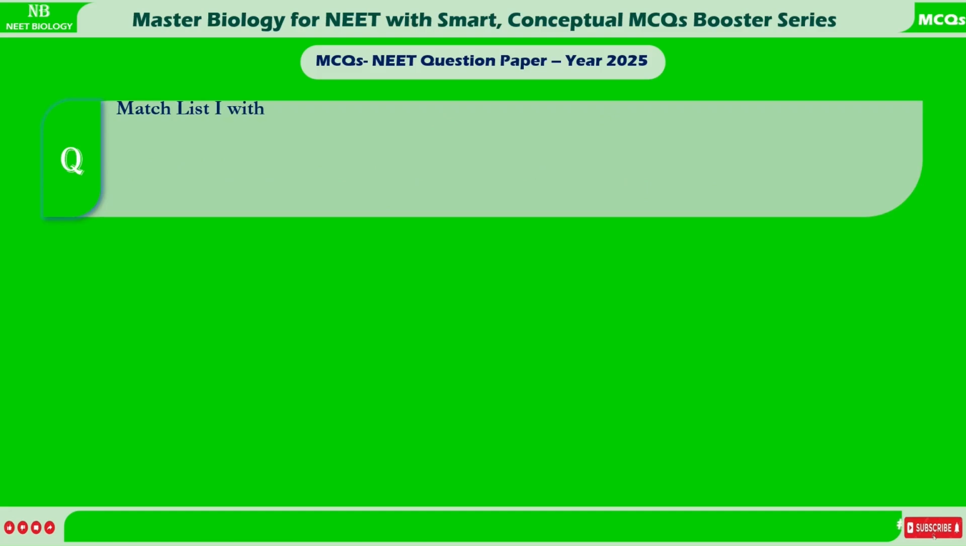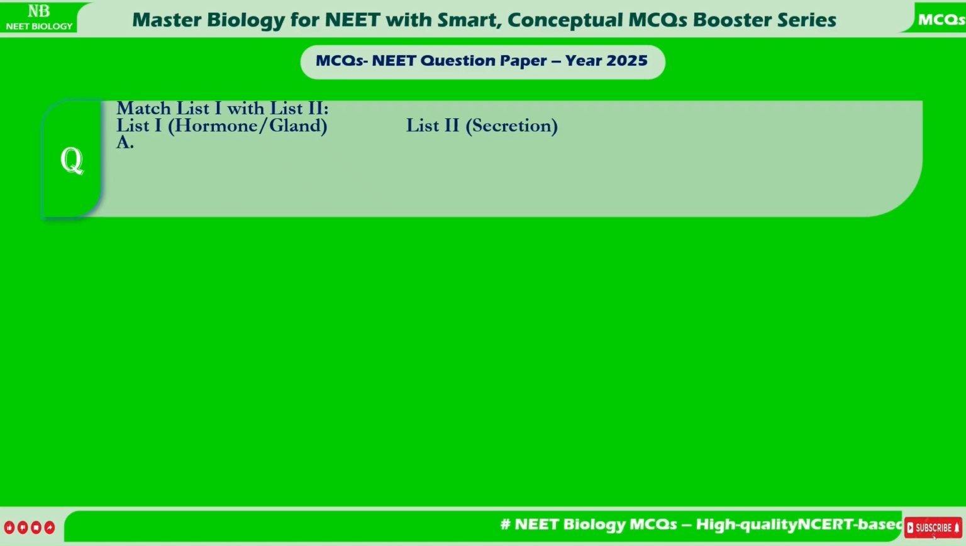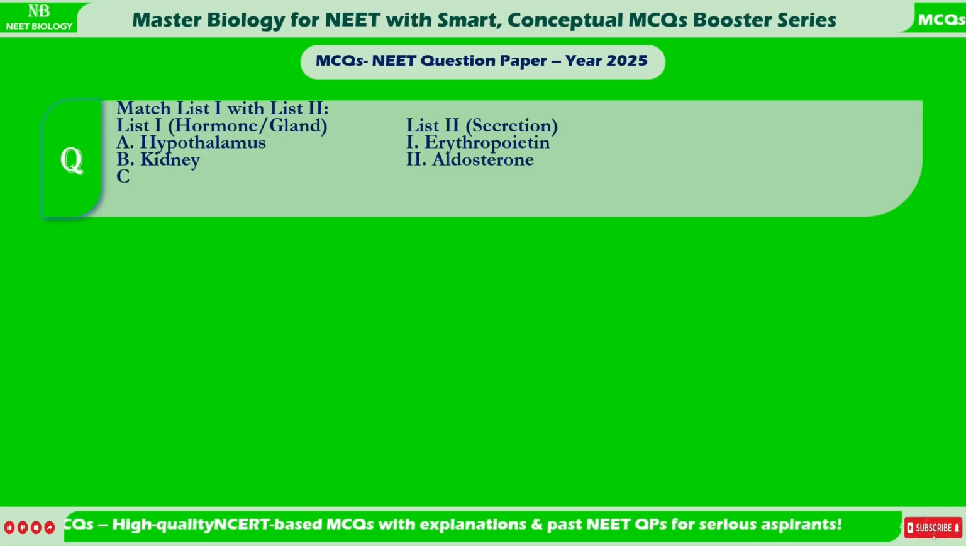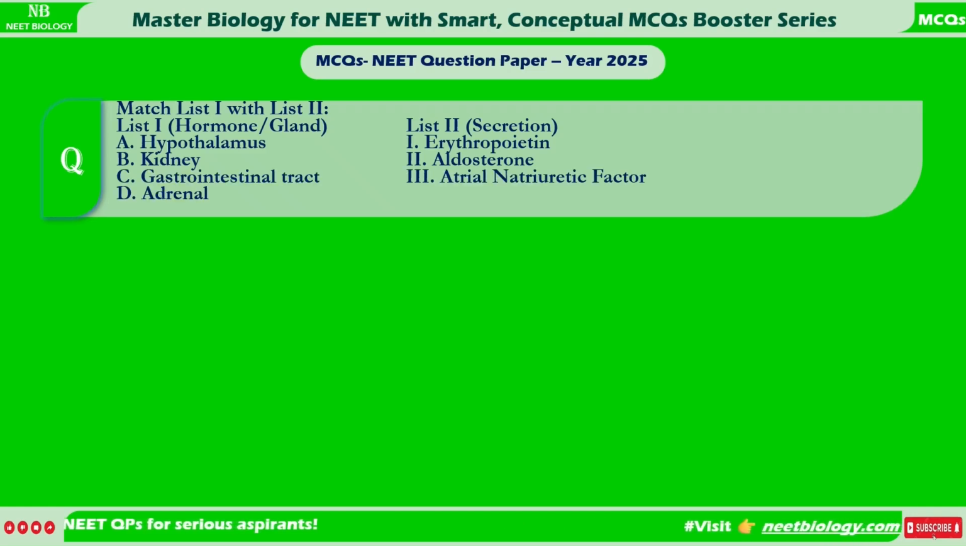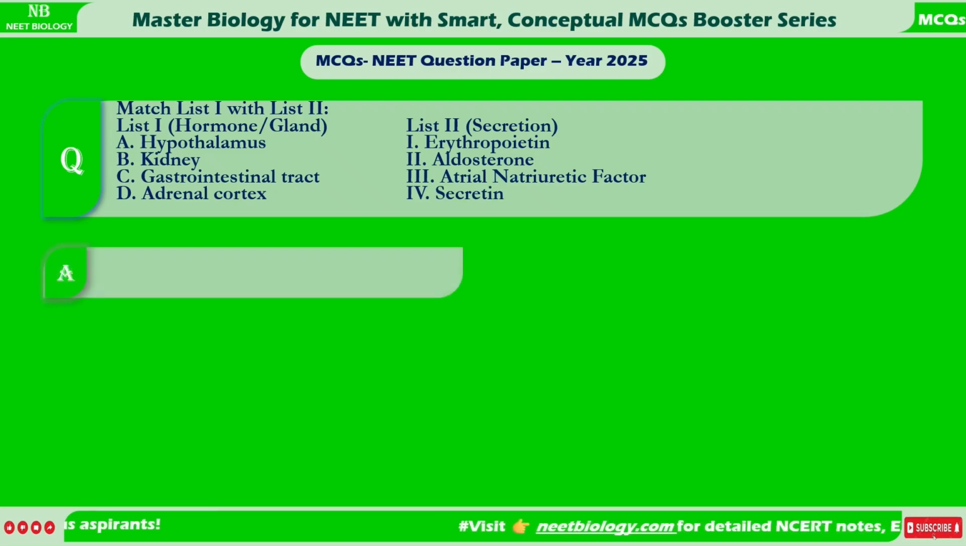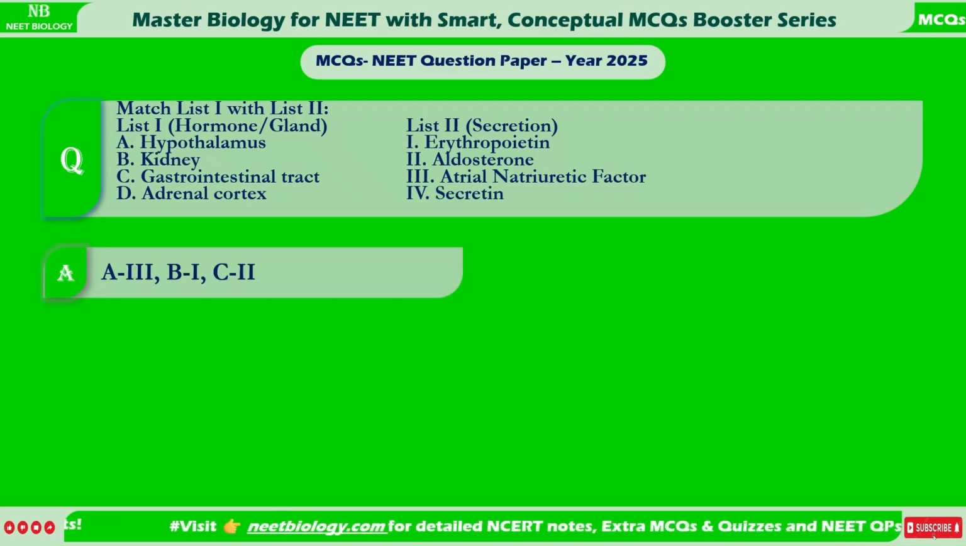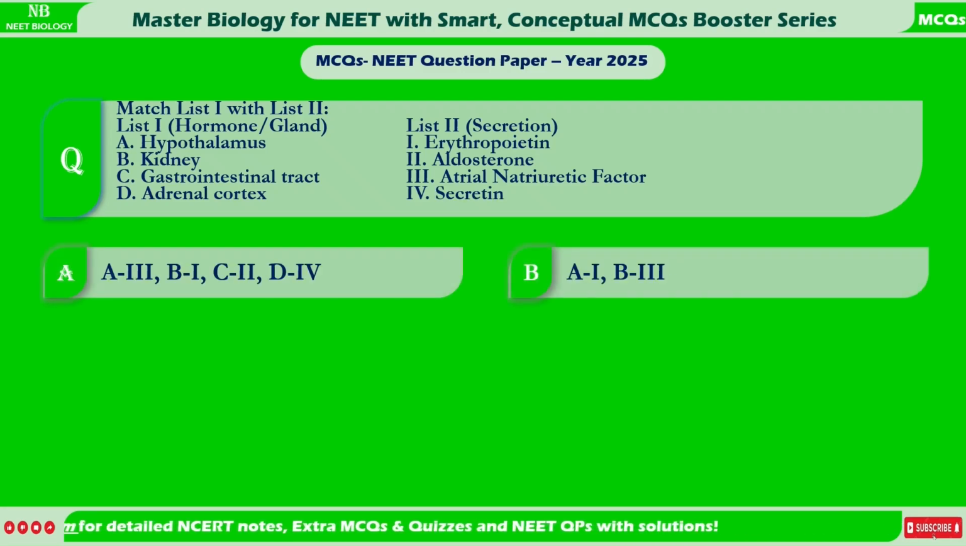Match List 1 with List 2. List 1, hormone gland. List 2, secretion. A. Hypothalamus, 1. Erythropoietin. B. Kidney, 2. Aldosterone. C. Gastrointestinal tract, 3. Atrial natriuretic factor. D. Adrenal cortex, 4. Secretin. A. A3, B1, C2, D4.